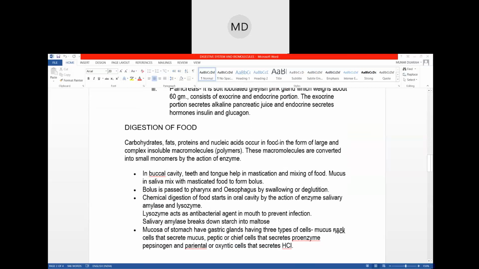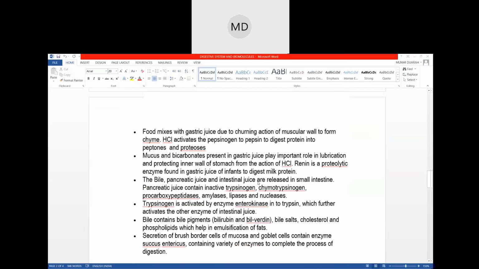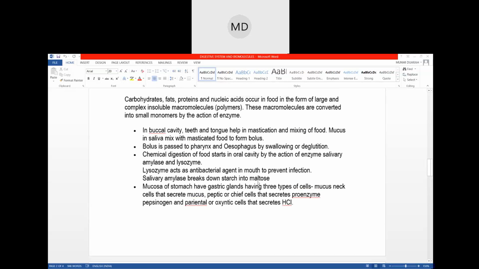So in the mouth, what happens? Saliva acts, with the salivary amylase and lysozyme, two enzymes. If you see this portion, it will be a little bit hard, but the points that I will mention now are the most important points. Not each thing line by line is essential. Just whatever I now say, if you remember those points, that will also do. The process of digestion starts in the buccal cavity, in the mouth.